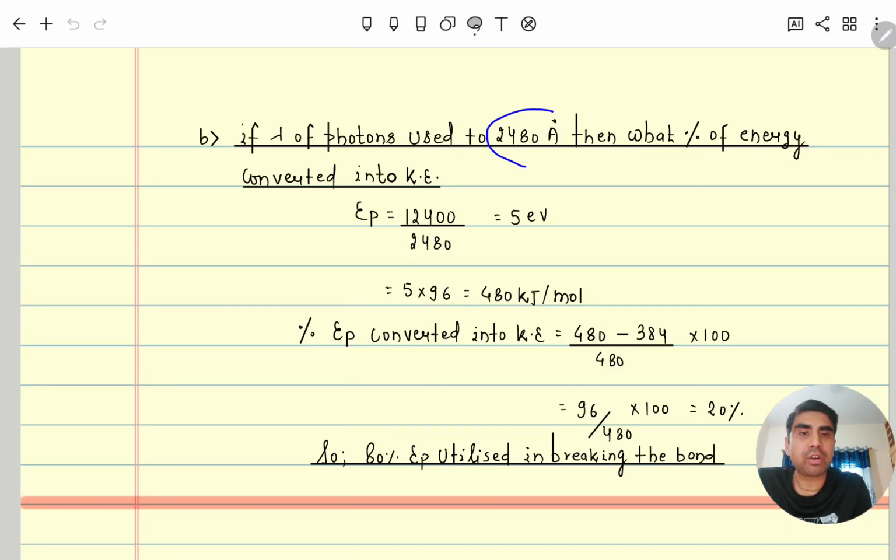So the photon falling on that bond has a wavelength of 2480 angstrom, which is 5 electron volt. Converting into kilojoule, it is 480. So what is the percentage of kinetic energy? The total energy of the photon is 480, minus the bond energy of 384 from the previous part.